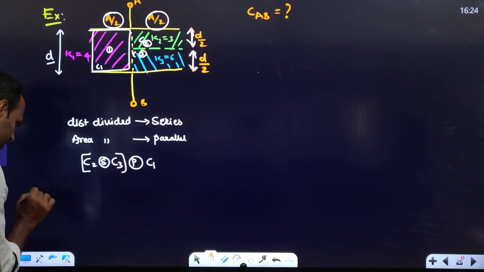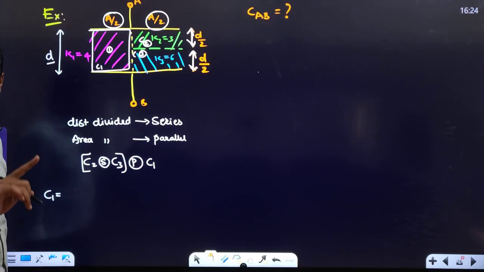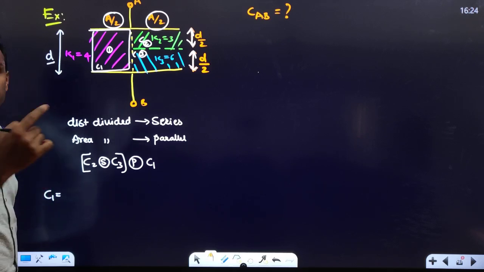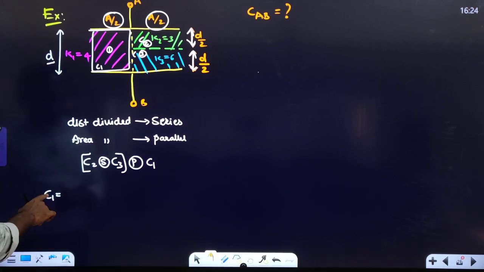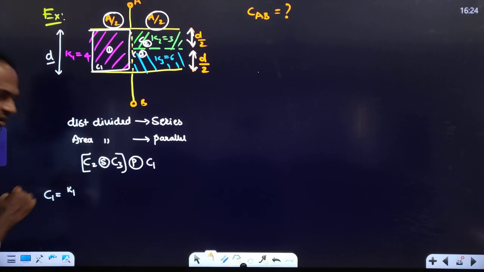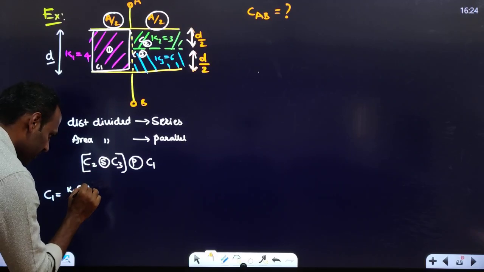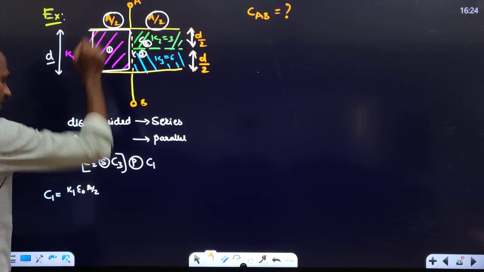Okay, the value of C1: C is epsilon naught A by D. If dielectric is there, K epsilon naught A by D. Right? So the capacitance of the first capacitor will be K1 epsilon naught. How much is the area of that capacitor? It is A by 2.